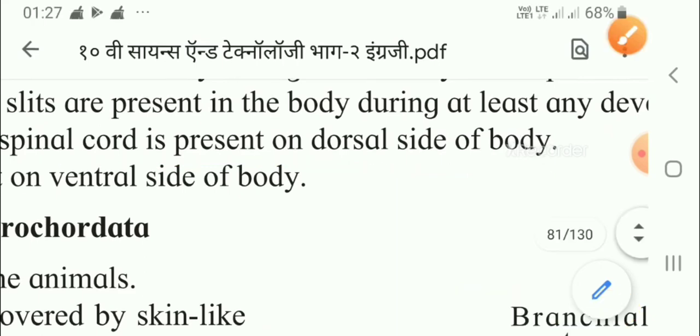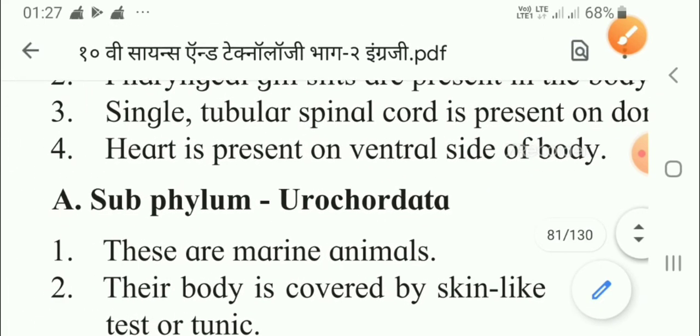Now the next point we will see, children, is that the heart is present on the ventral side. Ventral side means, like our heart, our heart is also present on the ventral side. So our front side is called the ventral side and the back side is called the dorsal side. So the heart is